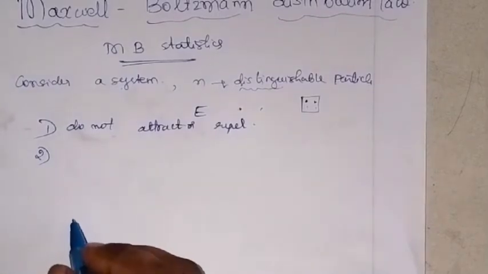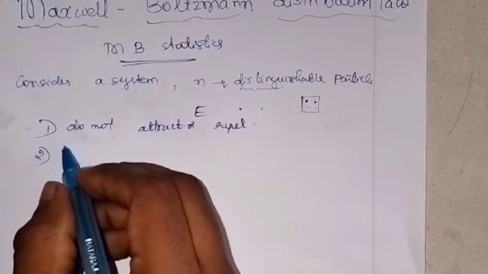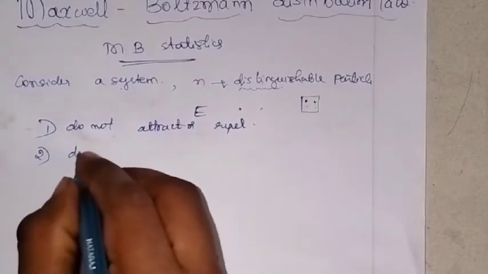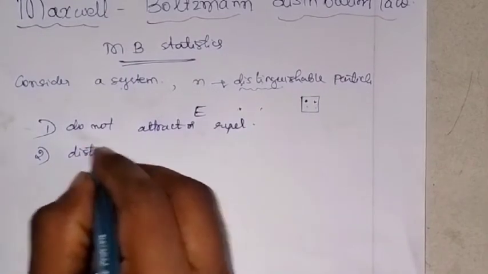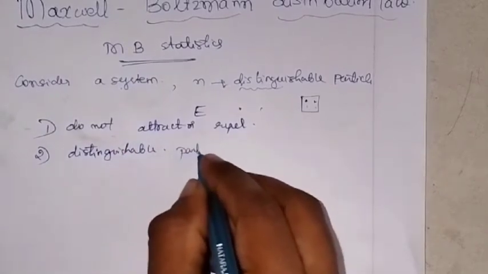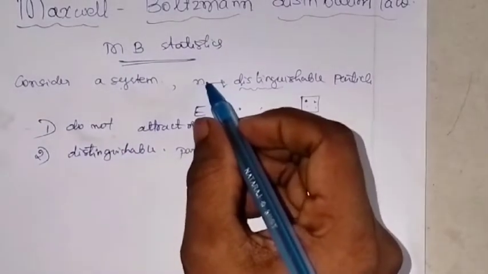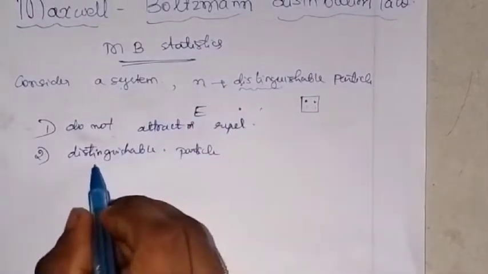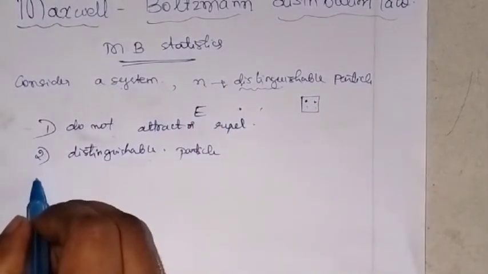Next, each particle is distinguishable from the others. That is what we mentioned earlier: we are considering n particles, and they are distinguishable. That is the second characteristic.